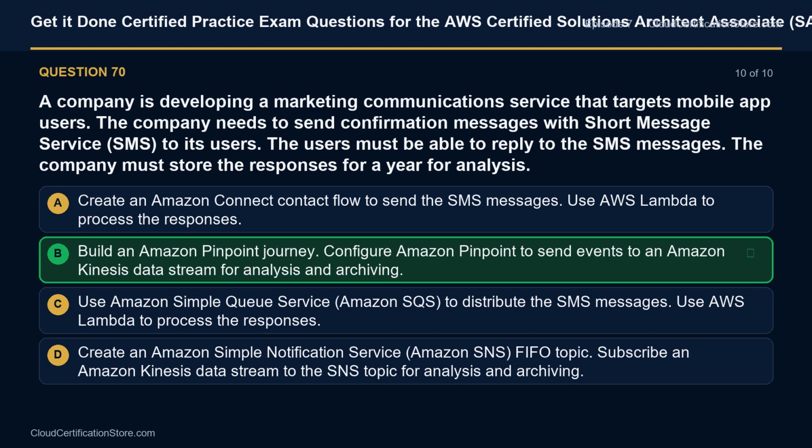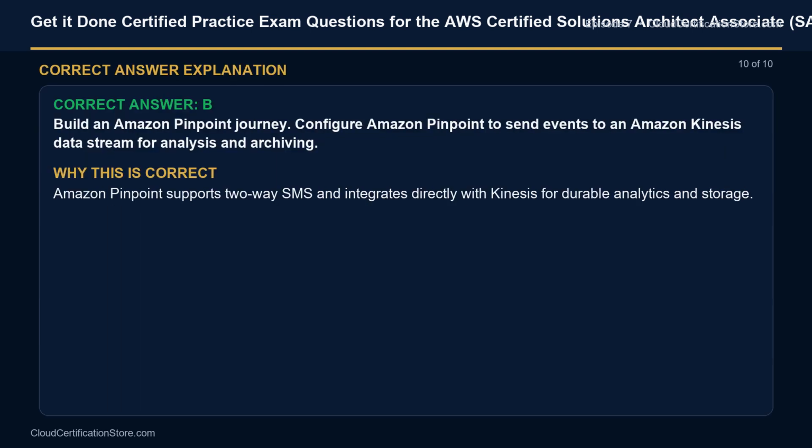The correct answer is B. Build an Amazon Pinpoint journey. Configure Amazon Pinpoint to send events to an Amazon Kinesis data stream for analysis and archiving. Explanation: Amazon Pinpoint supports two-way SMS and integrates directly with Kinesis for durable analytics and storage.